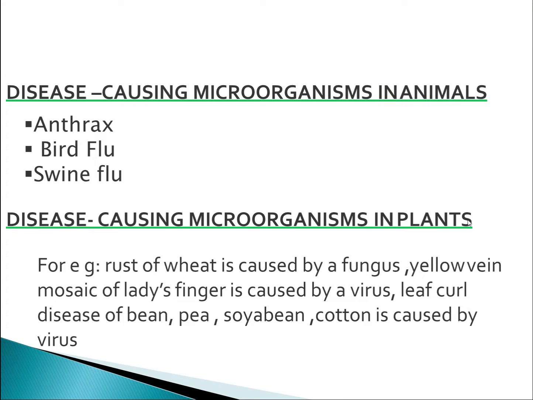Now in this slide you can see how diseases are caused by microorganisms in animals. Microorganisms not only cause diseases in humans but also in animals and plants. For example, anthrax is a dangerous human and cattle disease caused by a bacterium called Bacillus anthracis. What is the name of the bacterium? Bacillus anthracis. Foot and mouth disease of cattle is caused by a virus.